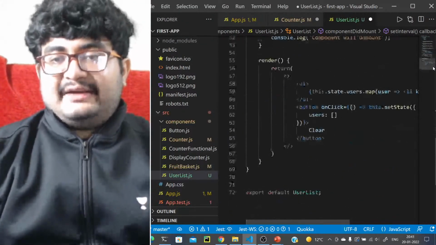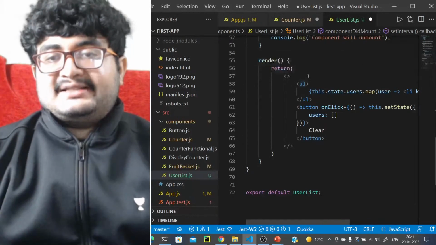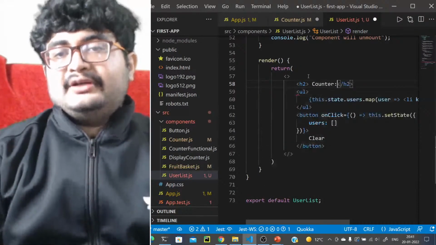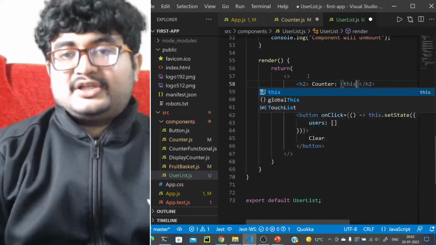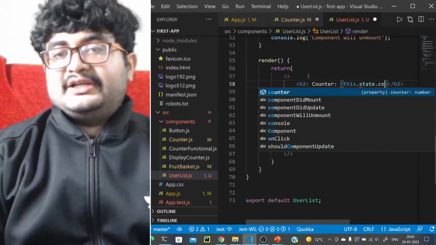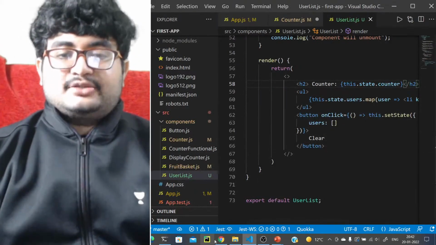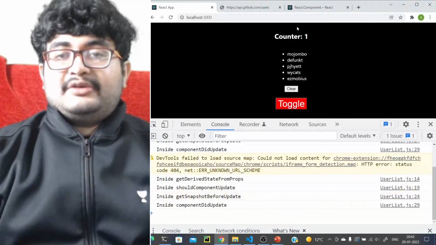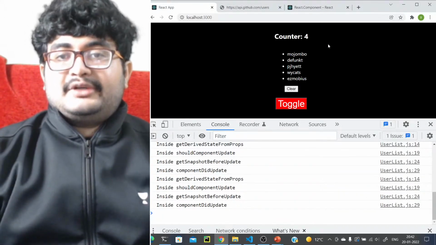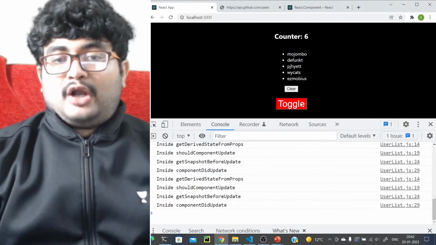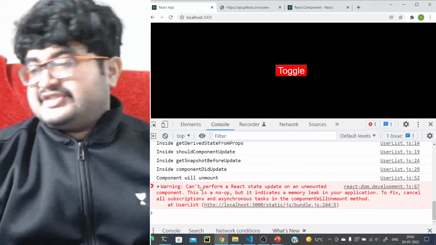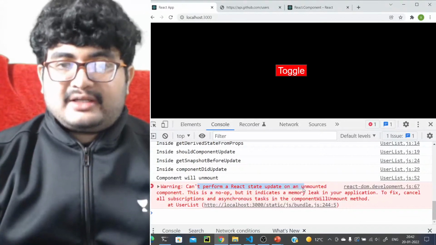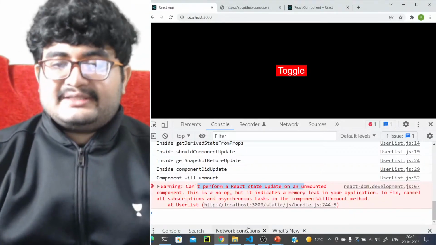So let's have this, and we'll also add an h2 here, counter, equal to this.state.counter, right? Let's go back and go here. Okay, so counter 0, counter 1. If you see, it is getting called, counter 3, counter 4. If we just do a toggle, it actually gives us an error: can't perform a React state update on an unmounted component. So what exactly has happened? Let's understand this.